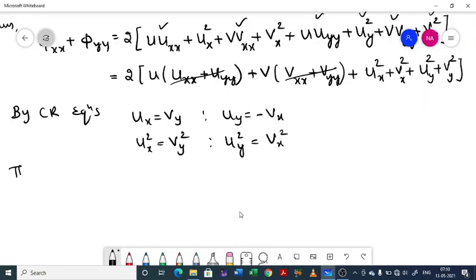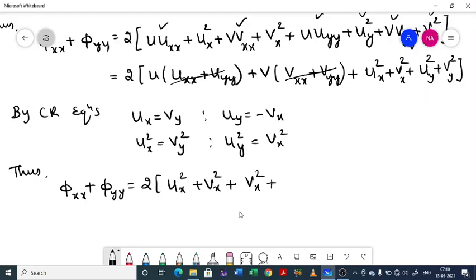Thus phi double x plus phi double y equal to 2 times of, see this 2 term will be 0, no problem with that, ux square plus vx square as it is, plus uy square, in place of uy square we may write vx square, plus vy square, in place of vy square you can write ux square.